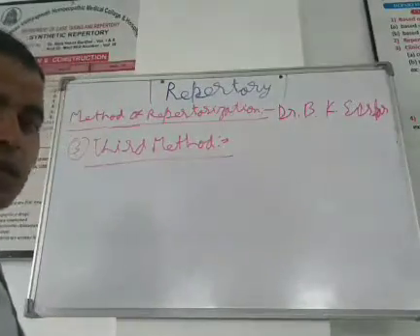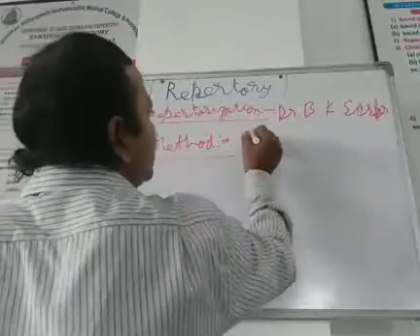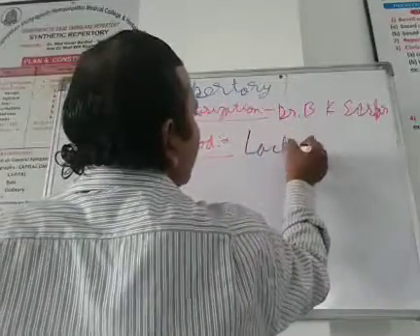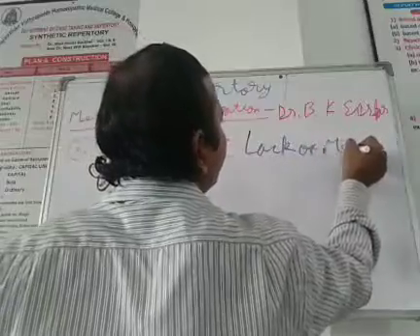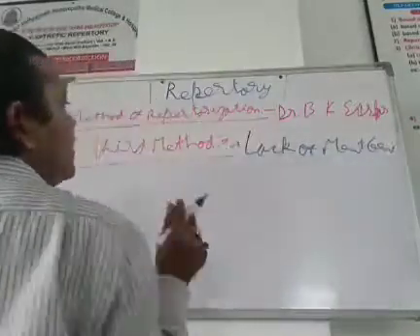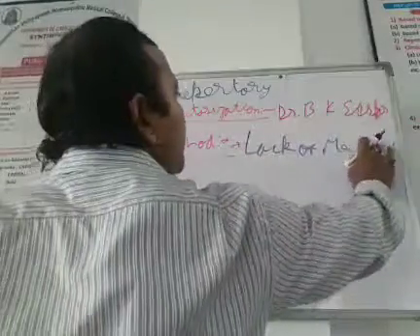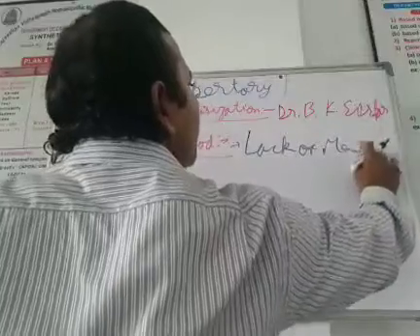Now, what is the third method? The third method is where a case has a lack of mental general symptoms. So, a case is lacking mental symptoms. Mental symptoms are always general.